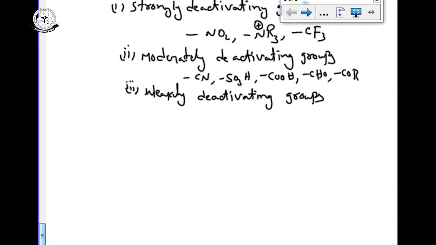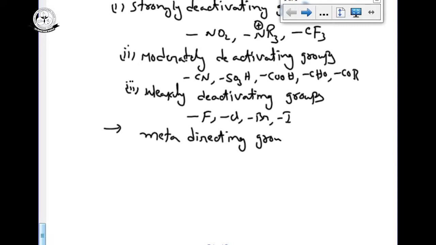Weakly deactivating groups are simply the halogens: fluorine, chlorine, bromine and iodine. In terms of directivity, these are the meta directing groups. Please everyone refer to your GOC, where we discuss the ortho-para directing groups and meta directing groups with their mechanism. If you are familiar with this mechanism, you will find it very easy.